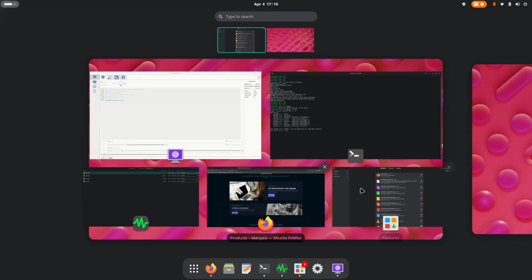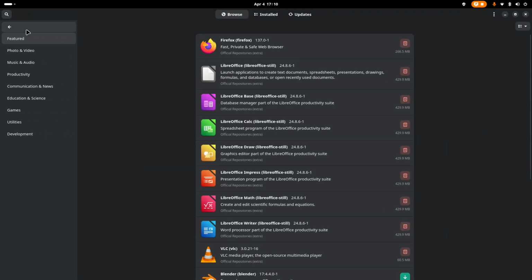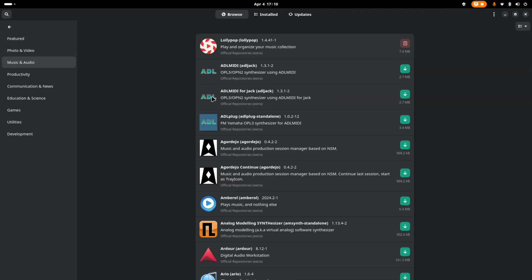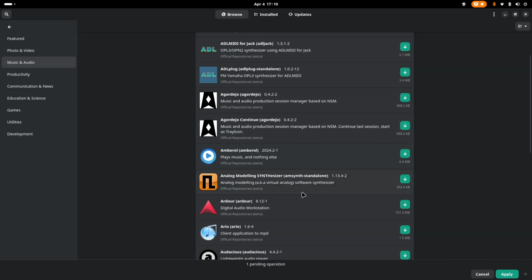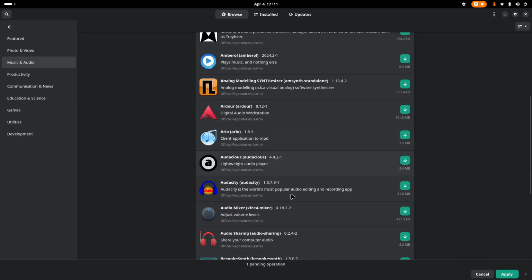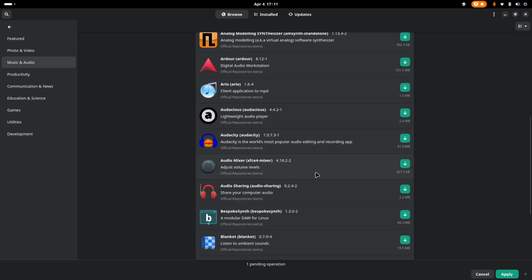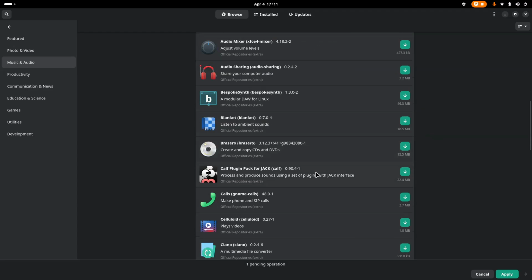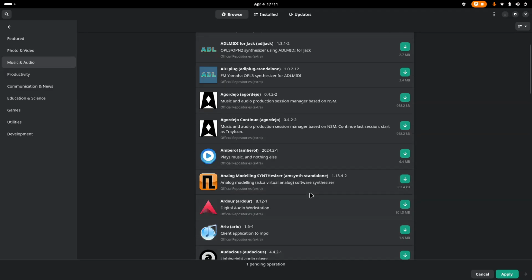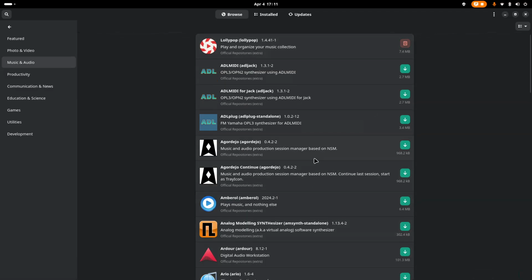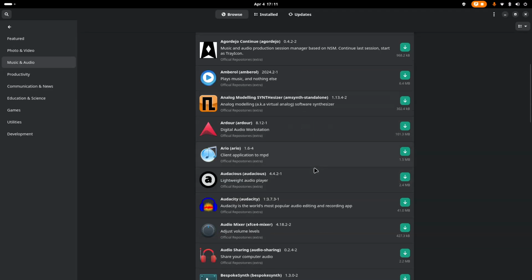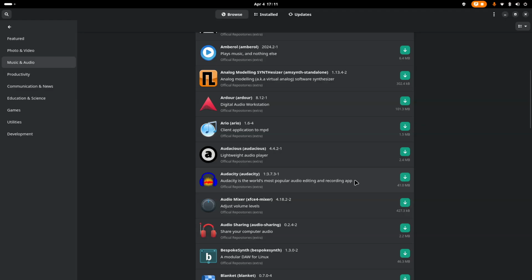Yeah, if you go to categories, let's say you want to uninstall Lollipop, and you may want to install something else. Okay, let's keep Lollipop. We'll just install some additional application, Audacity.